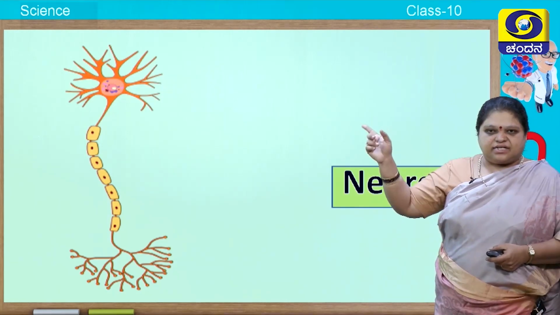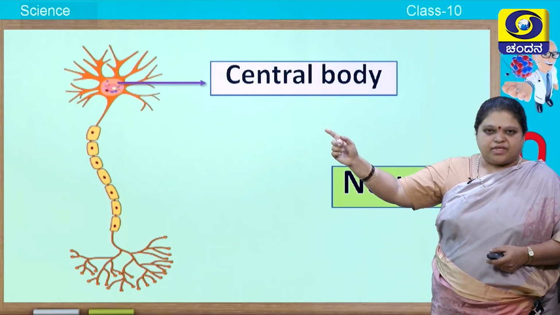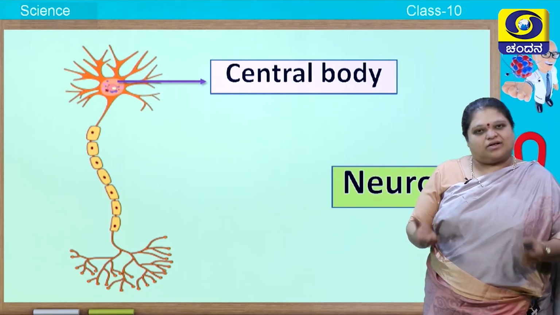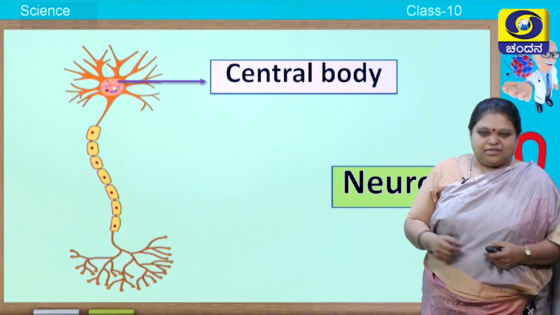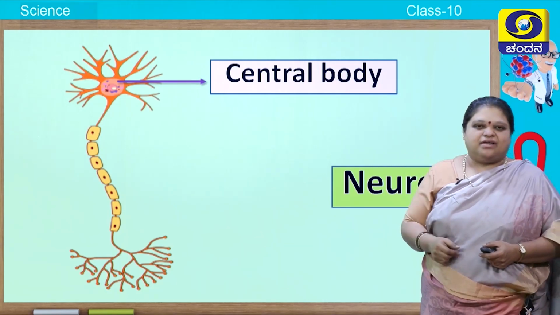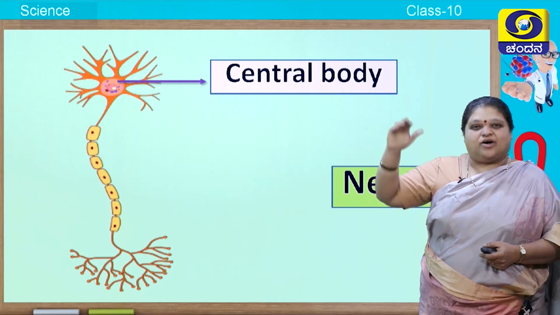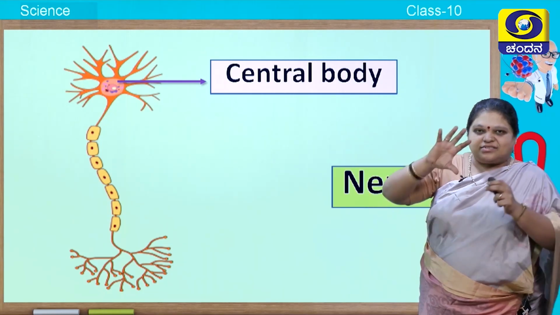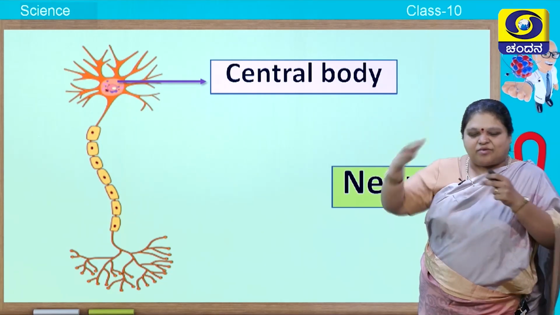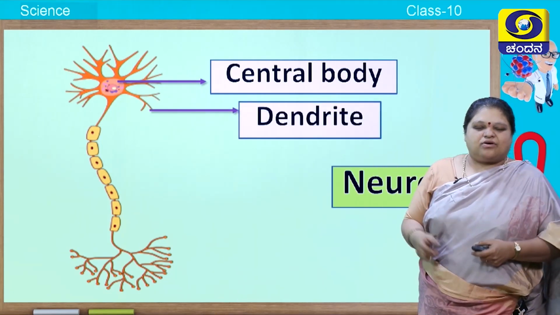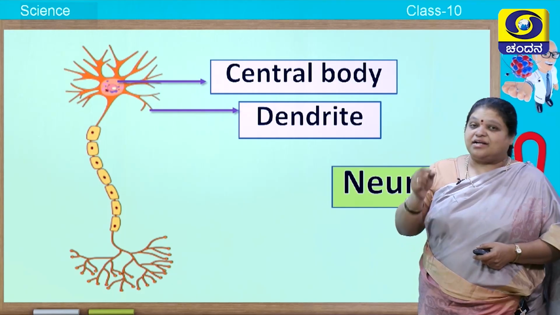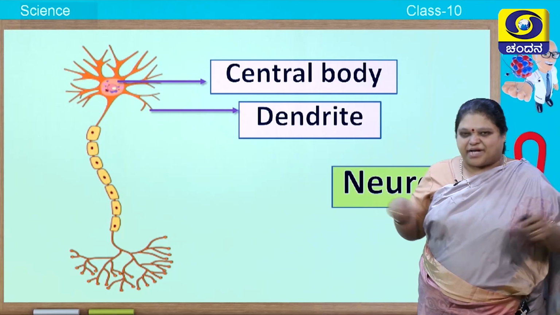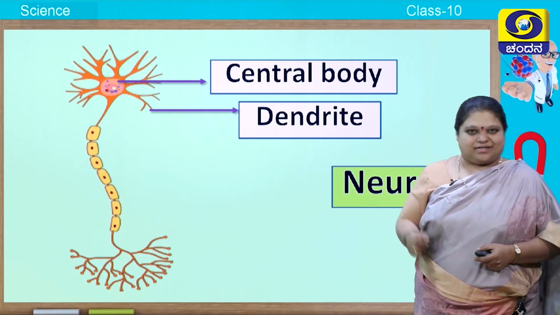Now let us see what this neuron or nerve cell is made up of. See, the topmost portion that you see, you call it the central body or the neural body. It is also called cyton. So, what is this cyton having? It is having a nucleus and also the cytoplasm or the neuroplasm surrounding it. And the cyton has so many branches. You call those branches dendrites.